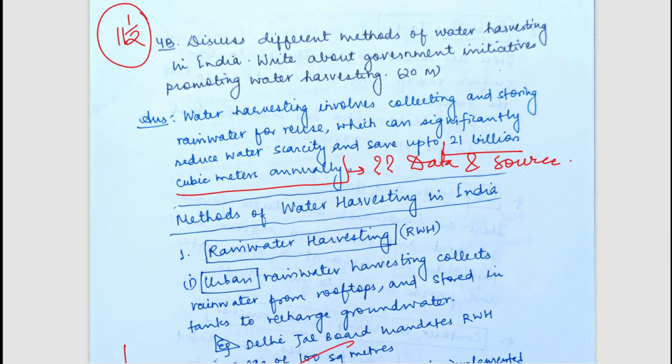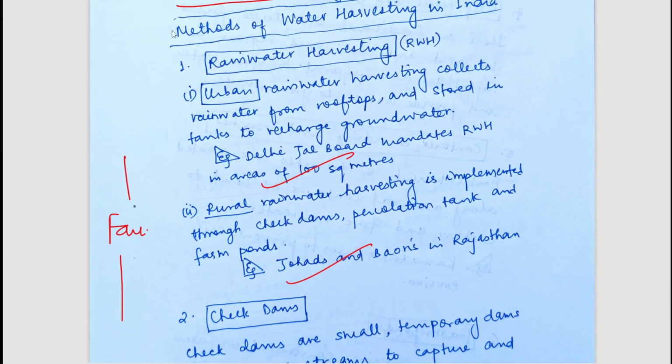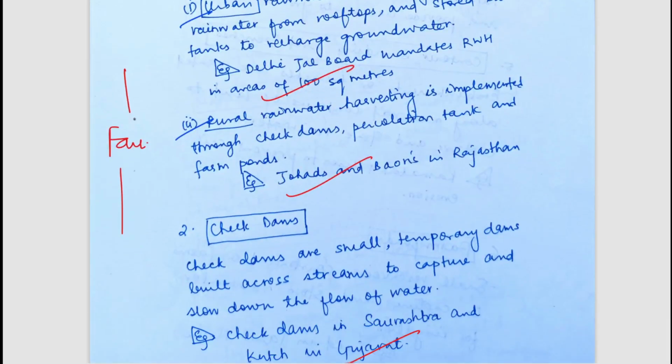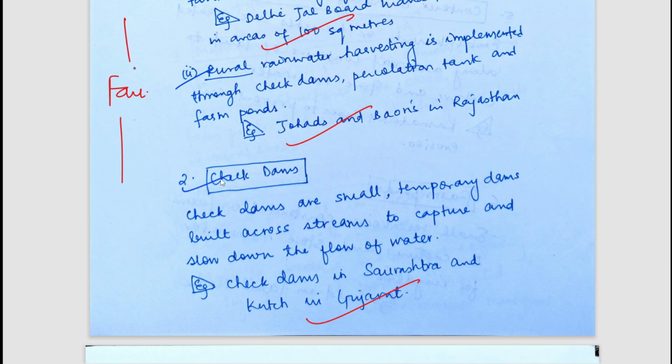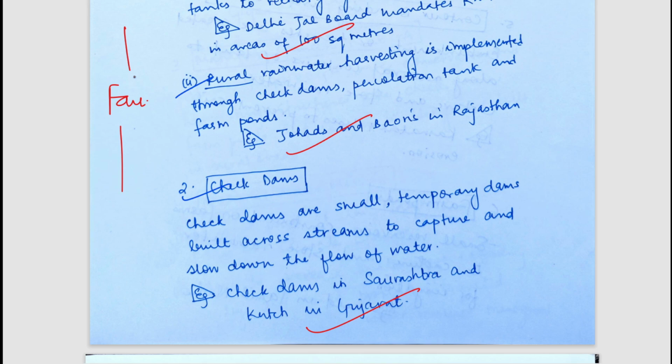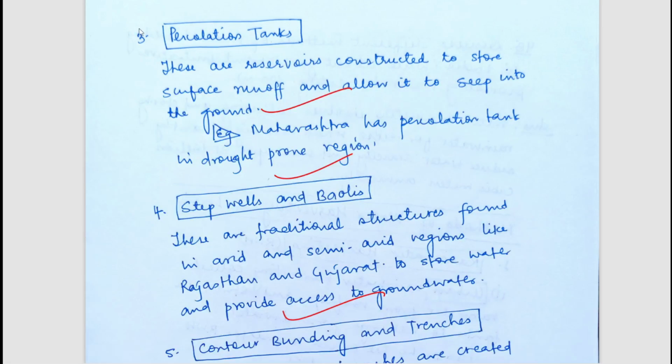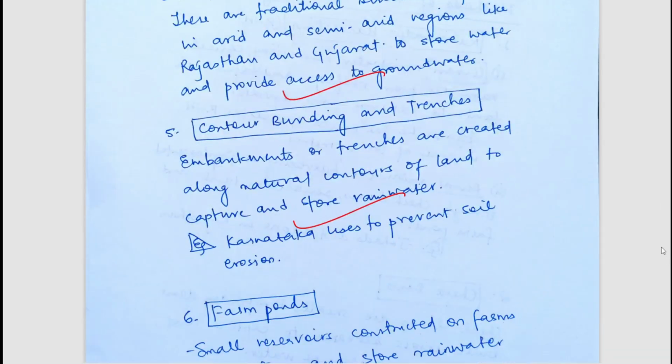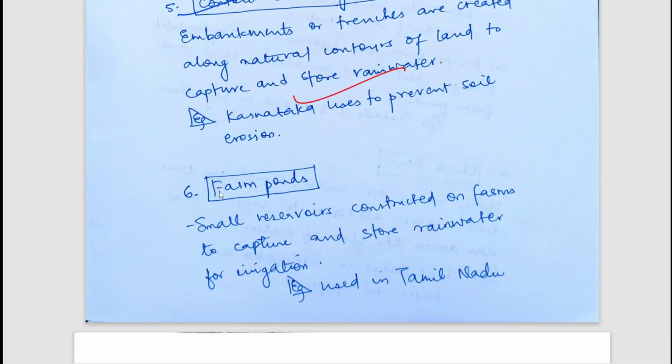The next question is, discuss the different methods of water harvesting in India. Write about government initiatives promoting water harvesting. So what are the methods of water harvesting? Those methods are rainwater harvesting, urban rainwater harvesting and rural rainwater harvesting. Next we have check dams. You can pause and read it. I am going a bit fast because there are a lot of questions to be covered, so you can pause the video and read the answers. There could be percolation tanks, step wells, and baolis can be made. Contour bunding and terracing can be done. Farm ponds can be developed.